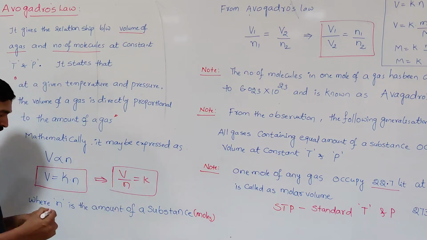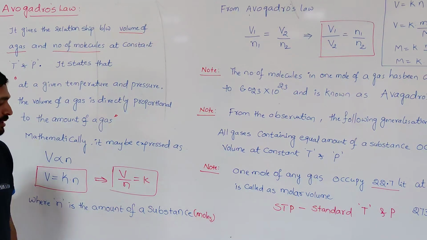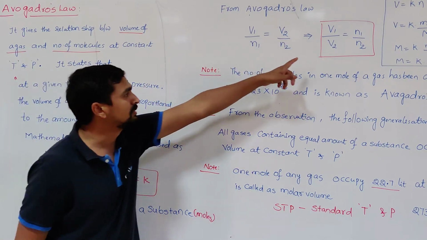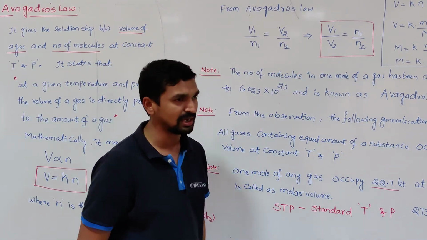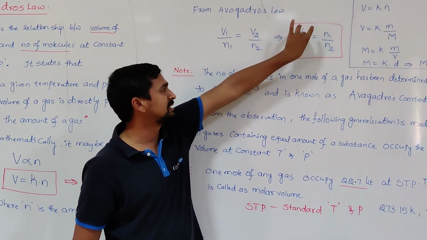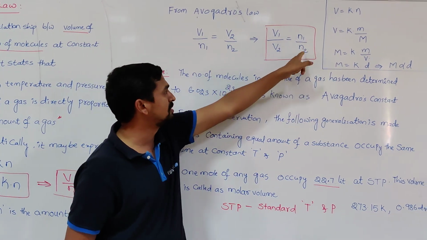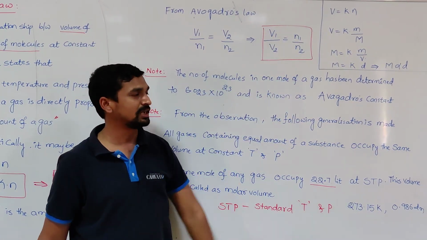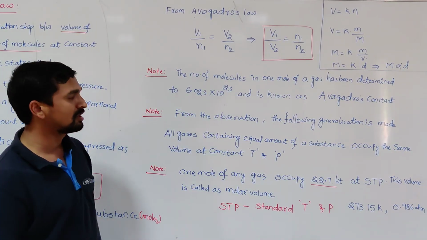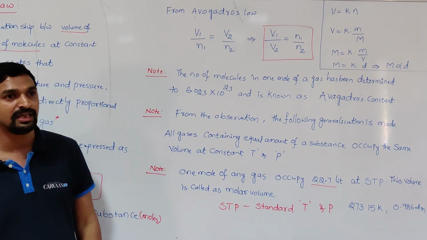Now, if there are two volumes and two different numbers of moles, then V1 by V2 is equal to n1 by n2, that is what we get from Avogadro's law. Here, suppose the volume occupied by the gases is equal, then n1 is equal to n2. So if n1 is equal to n2, then V1 is equal to V2. From that we can conclude one statement, that is equal volumes of gases contain an equal number